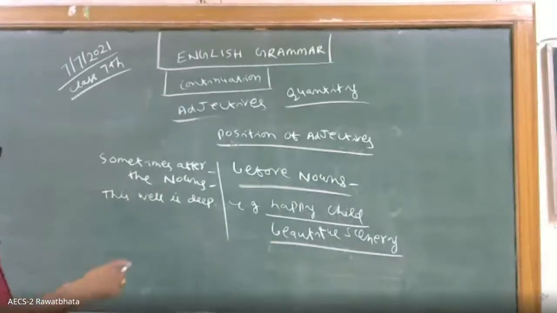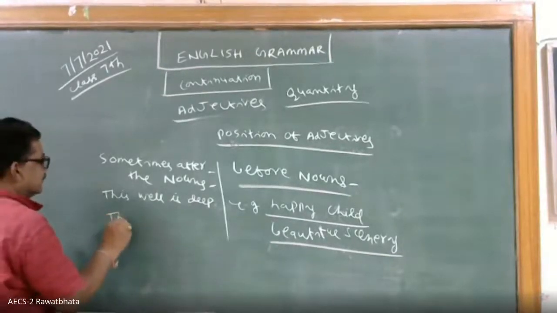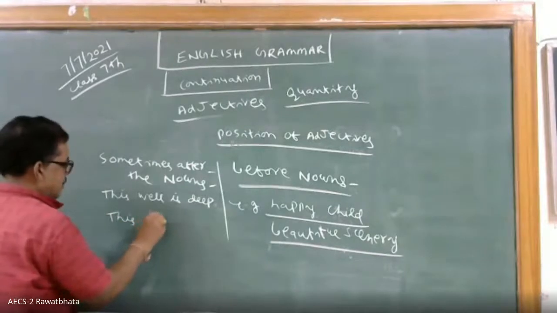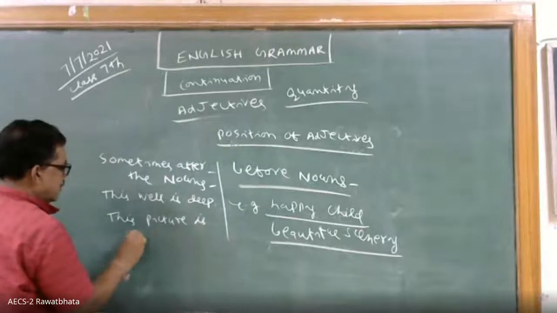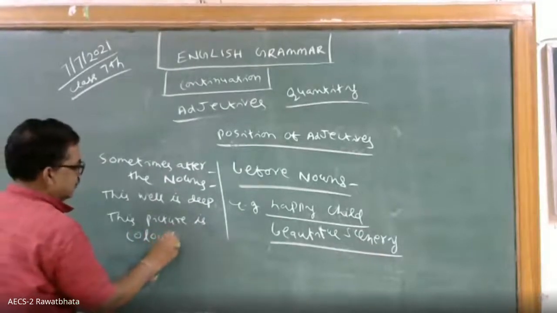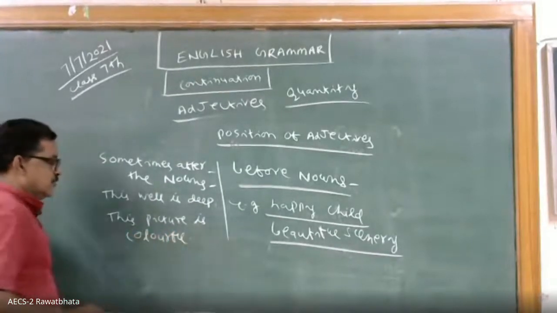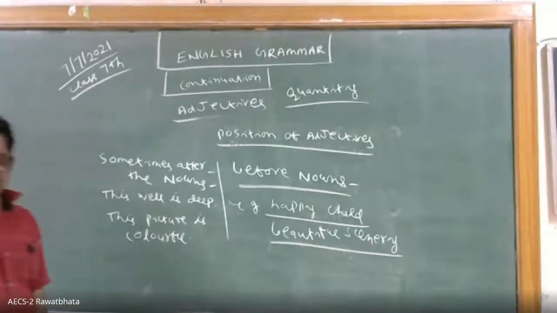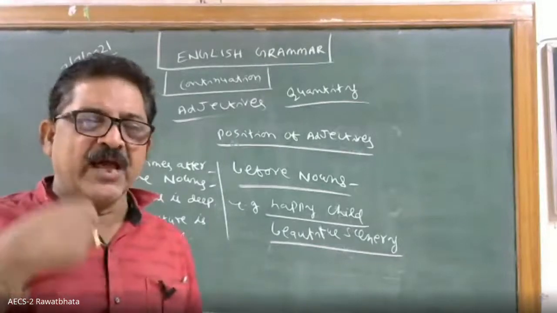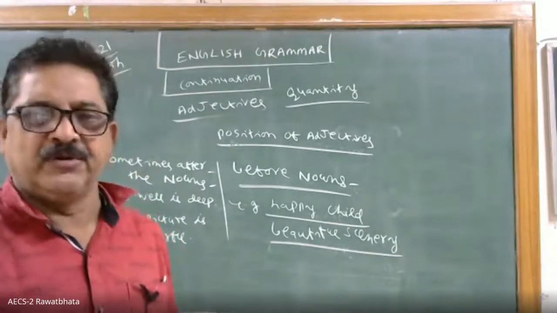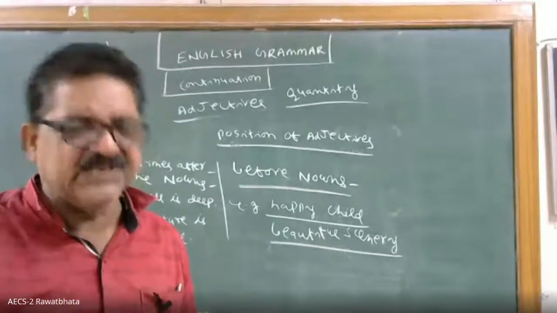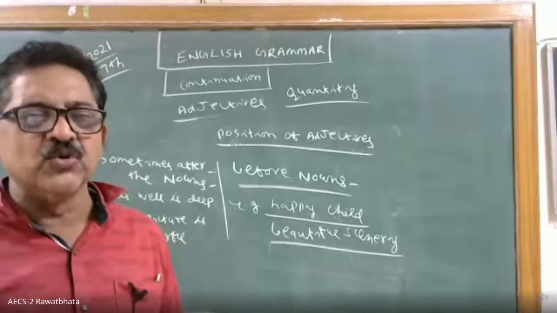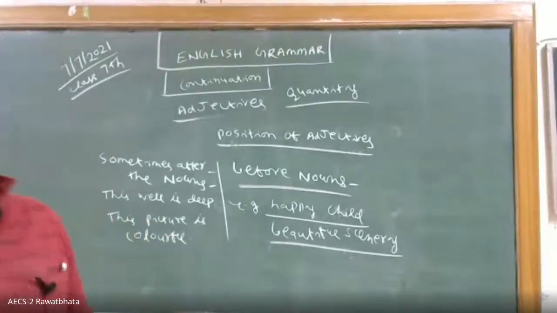Okay, this picture is colorful. This picture is very large. So here what happens, children? We are using the adjective after the noun. Generally, adjectives are kept before the noun, but in some cases, adjectives are also used after the nouns.